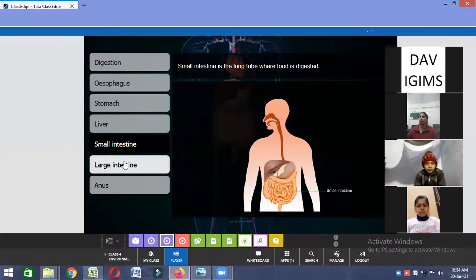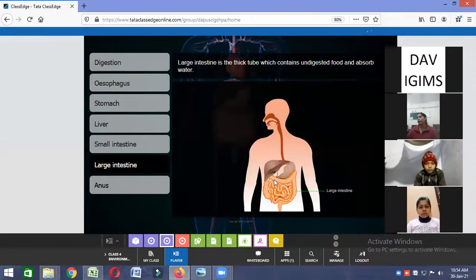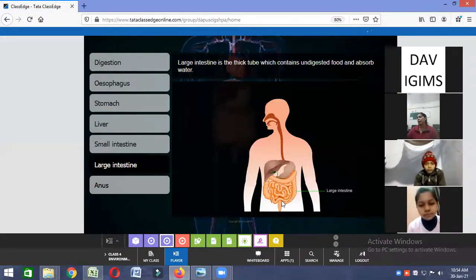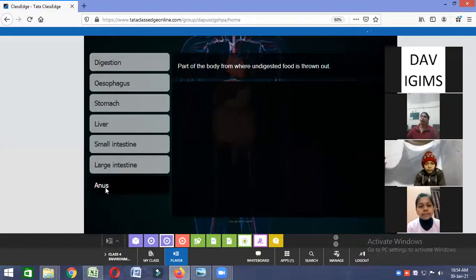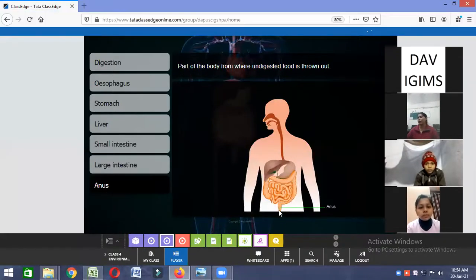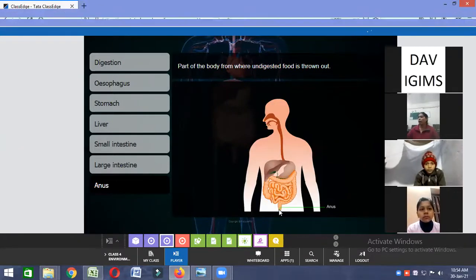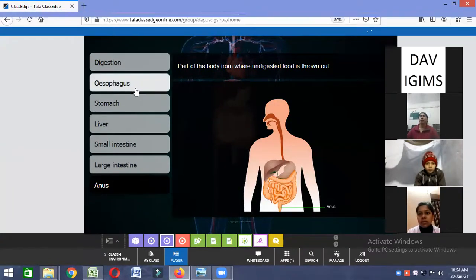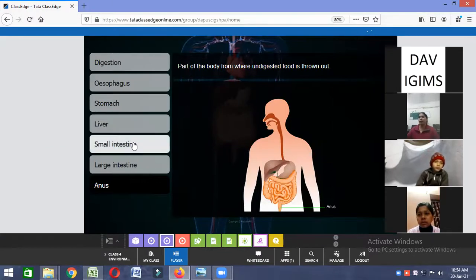Okay, now move to the large intestine. See this part. See the arrow. This is the large intestine. Okay, and now after digestion, the undigested food will come out through our body to the anus. Okay, so these are the organs present in digestion. Organs involved in the digestive system are esophagus, stomach, liver, small intestine, large intestine, and anus.